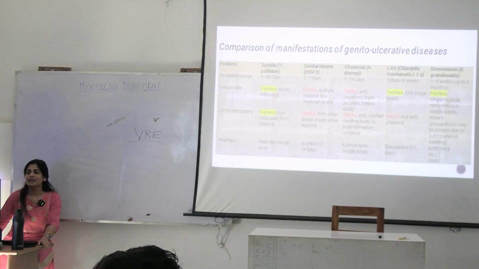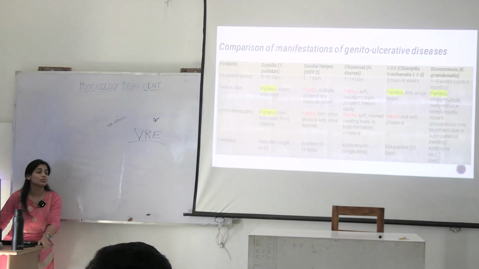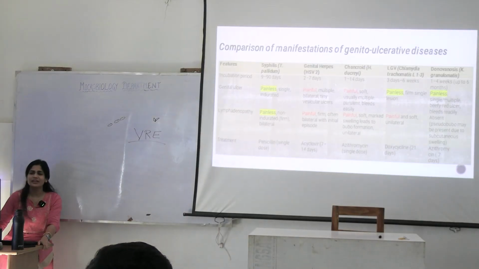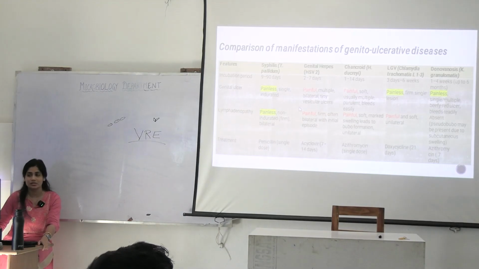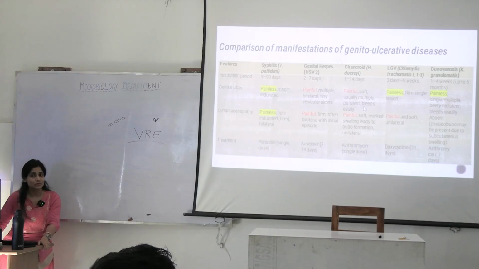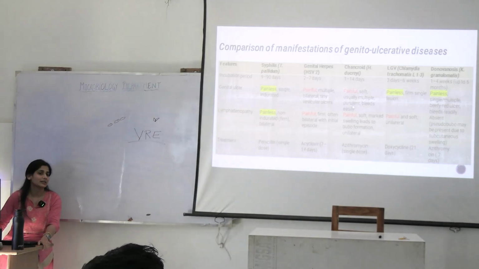Now coming to painful genital ulcer. Painful genital herpetic ulcers will be bilateral tiny vesicular ulcers. So this is very easy to tell. When you see HSV ulcers, they are tiny vesicular ulcers, right? But in chancroid, again what you will see, they could also be multiple, but they will be purulent and could bleed easily.